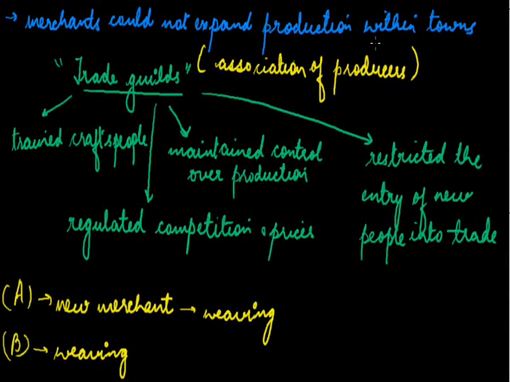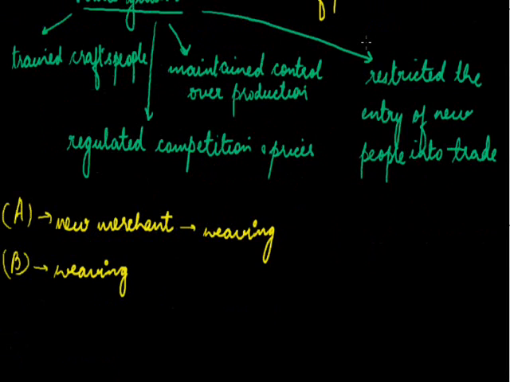They can reduce the prices, but the A producer, having just entered the market, will charge a higher price, so he will incur a loss and therefore cannot continue in weaving. Also, the B group has craftspeople under them, to whom they have provided a lot of training and resources. They are already in this business and it is very difficult for the new merchant to carry on this activity. So the A merchant, even if he is determined to carry on weaving because he has the resources, needs another option.